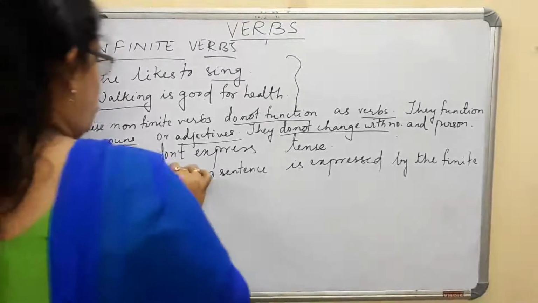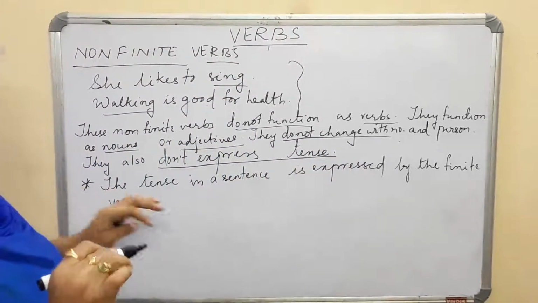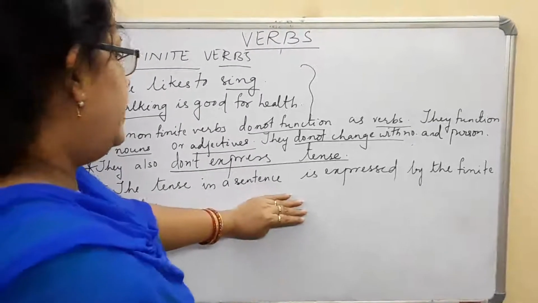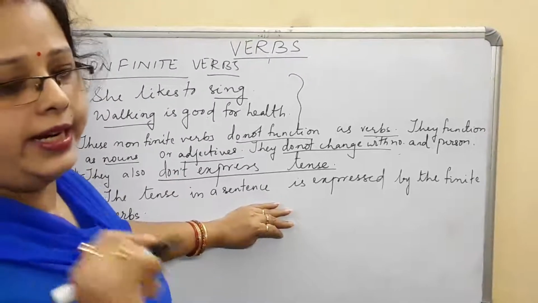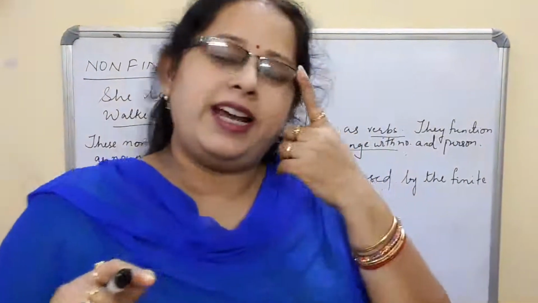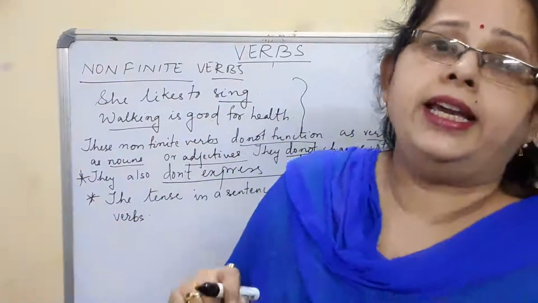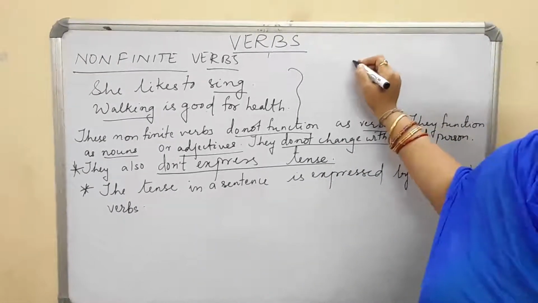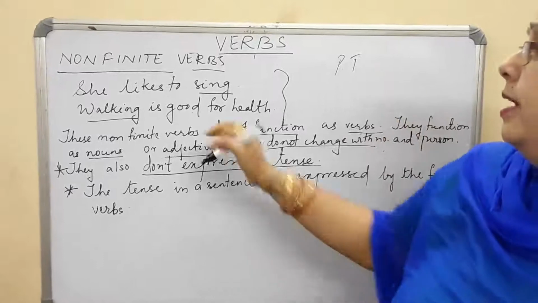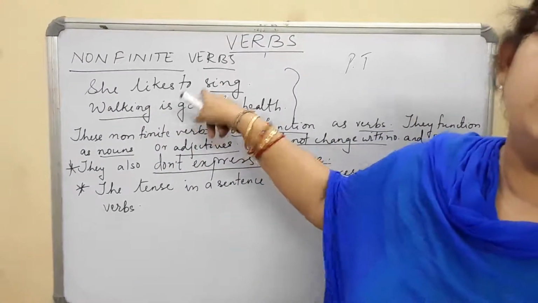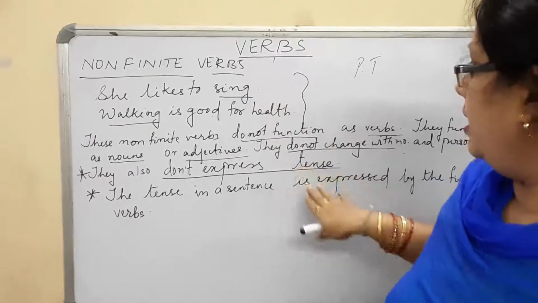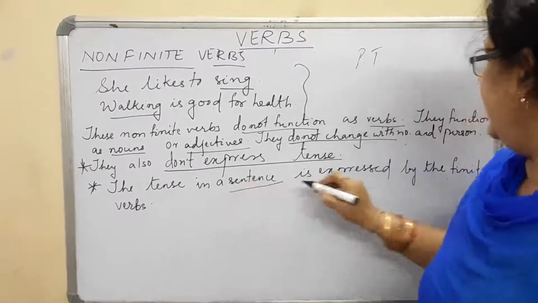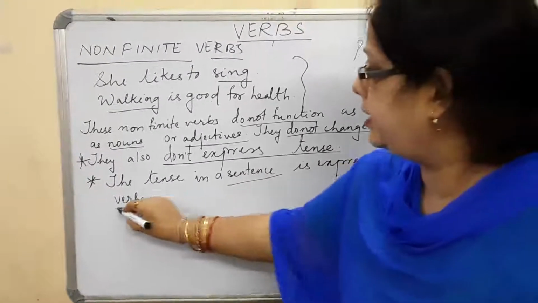They also don't express tense. Important, they do not express any tense. The tense in a sentence is always expressed by a finite verb. Do you remember the first example I gave you was, we study English every day. When we say we study English every day, in which tense did I use study here? Every day means it is present tense. But when I say she likes to sing, which tense am I using here? That means these non-finite verbs never express any tense, whereas the tense in a sentence is expressed only by the finite verbs.